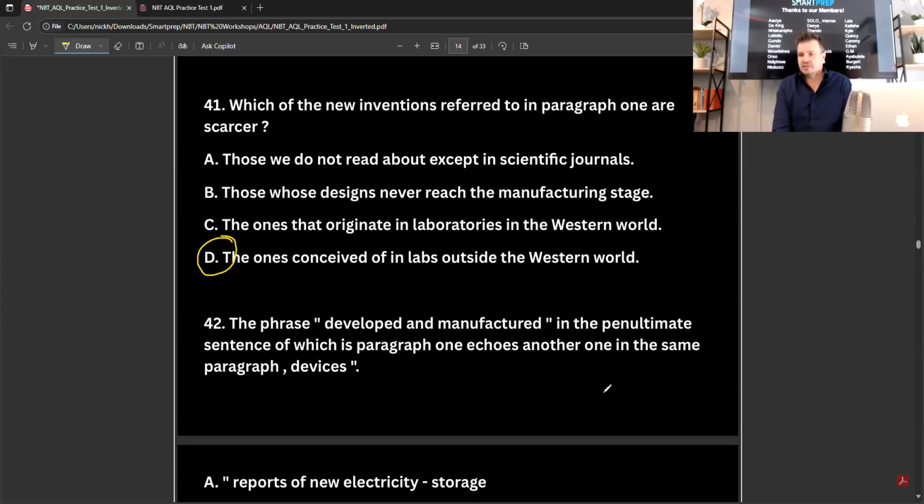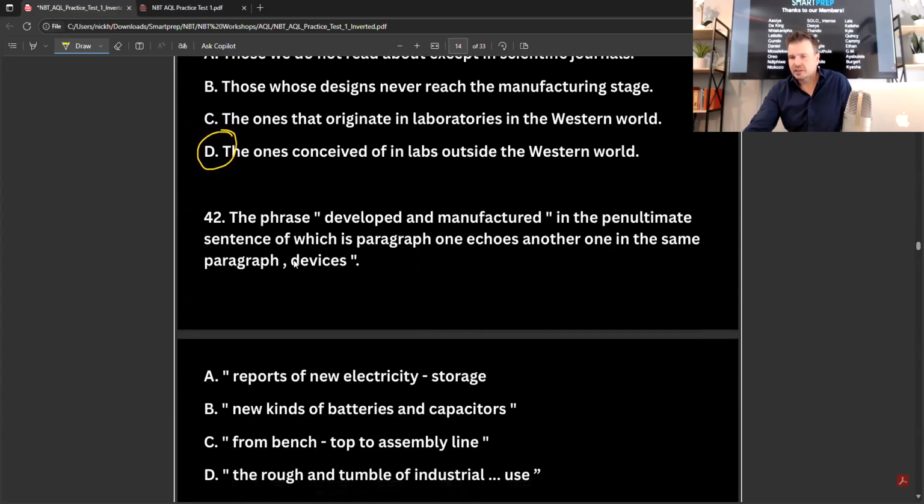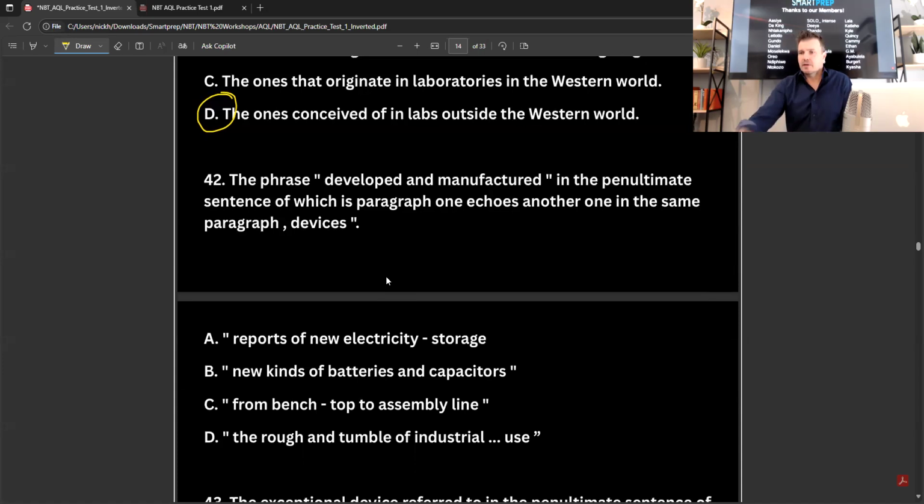The phrase "developed and manufactured" in the penultimate sentence of paragraph 1 echoes another one in the same paragraph: devices, reports of new electricity storage, the new kinds of batteries and capacitors, from benchtop to assembly line, or the rough and tumble of industrial use. Okay, let's see that now.